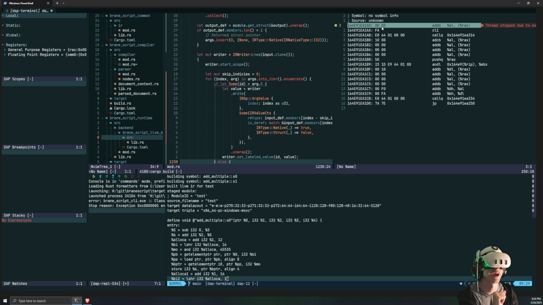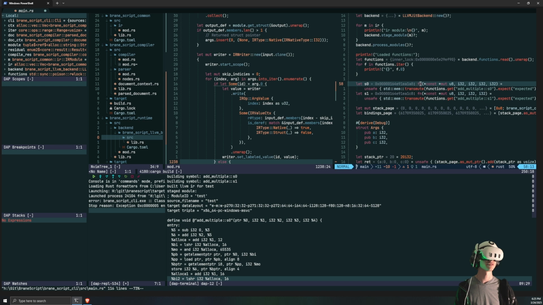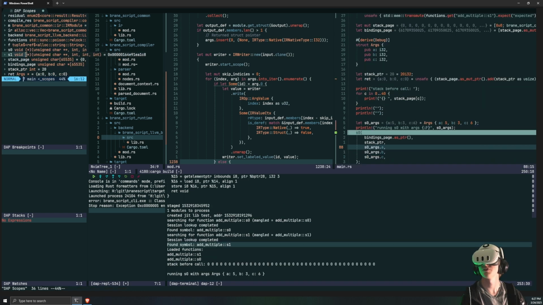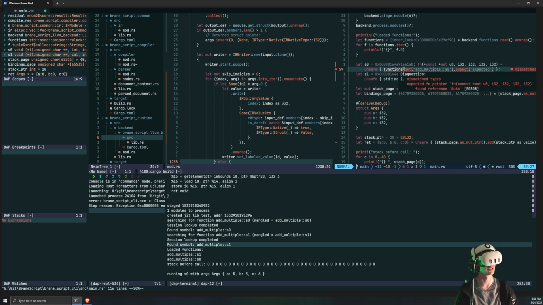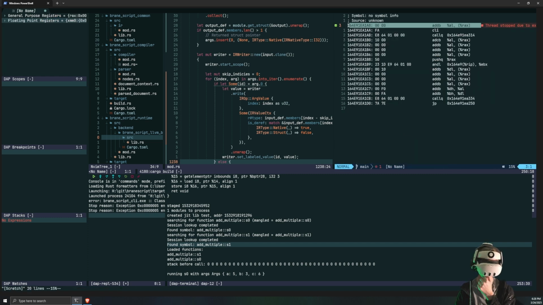Wait, did it literally crash on the first instruction of the function? I think it crashed on the literal first instruction. Wait a second. Is it saying that this isn't valid? Like the function pointer? My code doesn't call functions, so it's trying to call this function but failing. Those are some suspicious looking zeros. Almost like that was sign extended. Reference to U64. So what if I just dereference that reference instead of straight up transmuting it?